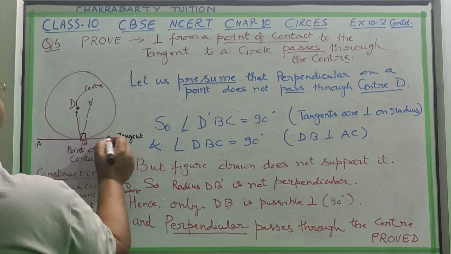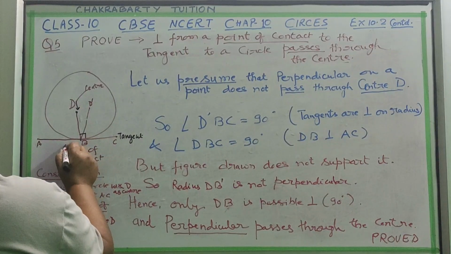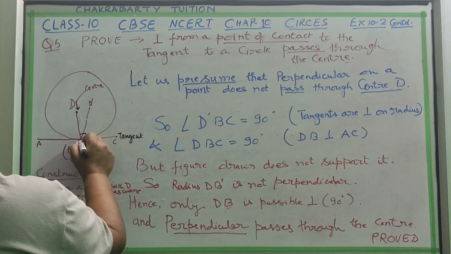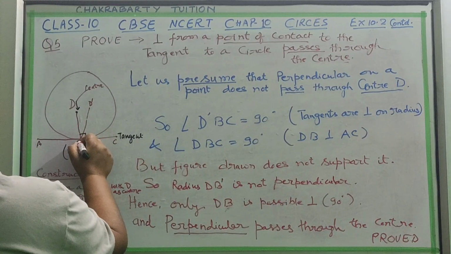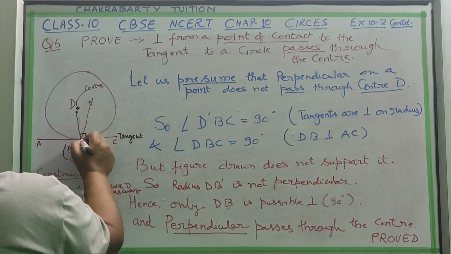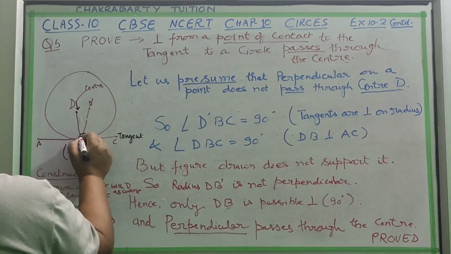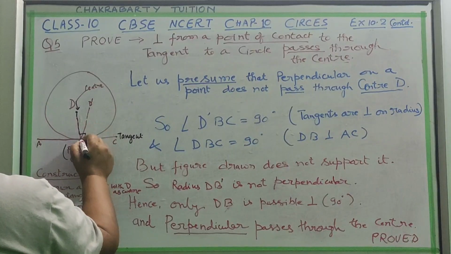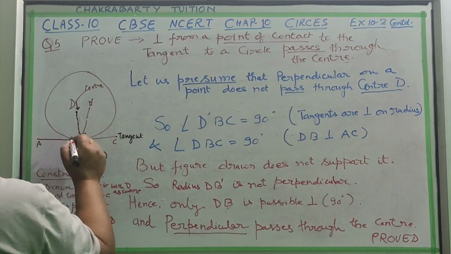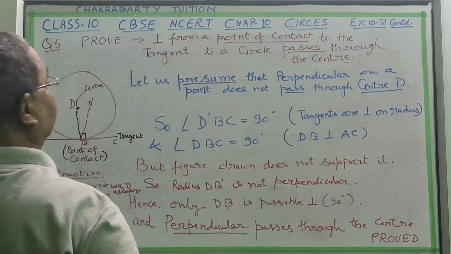What we are saying is, if a tangent is there, B is the point of contact. From the point of contact, on point B, if you draw a perpendicular, we have drawn BD as a perpendicular. So it will pass through the center. Only this you have to prove.